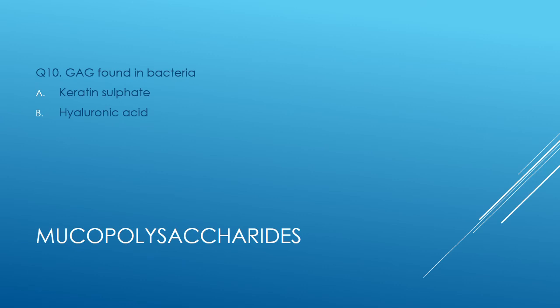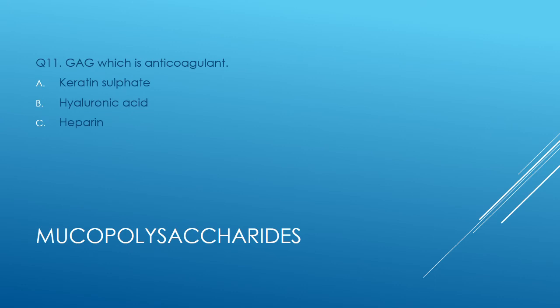The next question number 10, GAG found in bacteria. Glycosaminoglycans found in bacteria are keratin sulfate or hyaluronic acid? The answer is hyaluronic acid. Then question number 11, GAG which is anticoagulant: keratin sulfate, hyaluronic acid or heparin? The answer is heparin. The anticoagulant mucopolysaccharide is heparin.